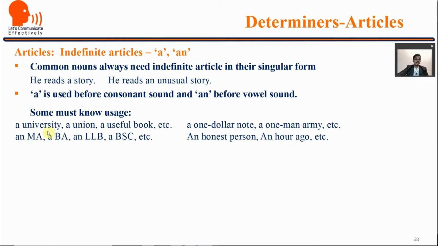Now how? When we are using these indefinite articles, we have to pay attention to the sound of the noun or the next word. So here the letter is U, but the sound is Y. Here the letter is M, but the sound is M. We have been told that there are 5 vowels in English: A, E, I, O, U, but that is not true. These are the letters which show most of the vowels in English. Actually, there are 20 vowels, 12 pure vowels, and 8 diphthongs.